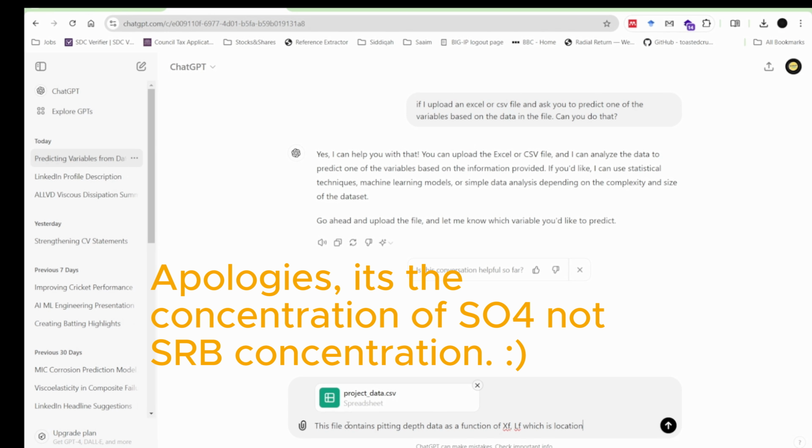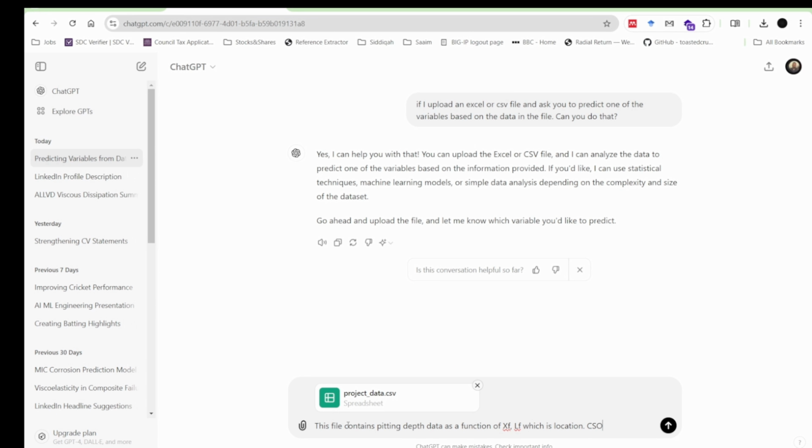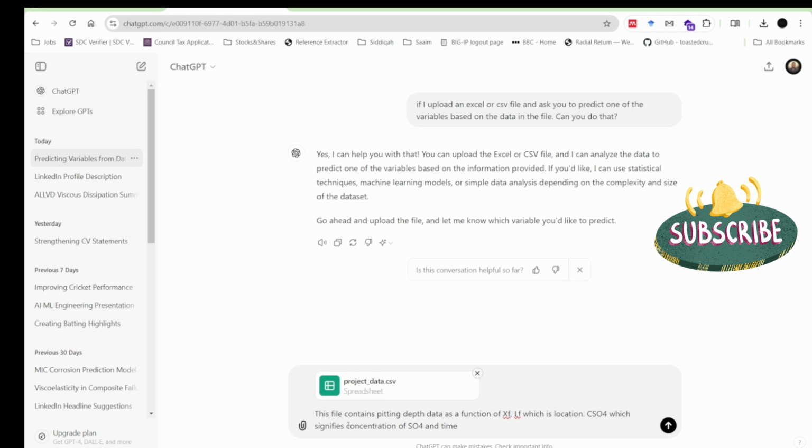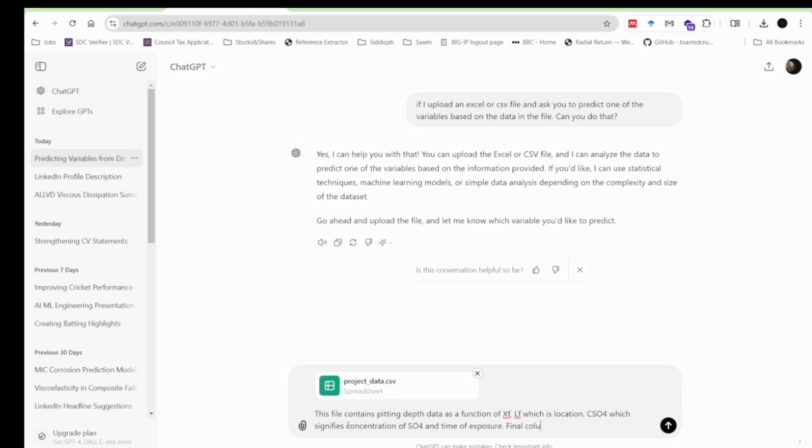Also CS04, which is a sulfur reducing bacteria concentration. And then I'm just trying to simplify the statements. Time of exposure as well. And the final column, the data is pitting depth.